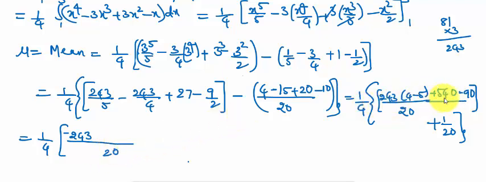Here 540 minus 90 means it is 450. Okay, this is plus 450 plus 1.